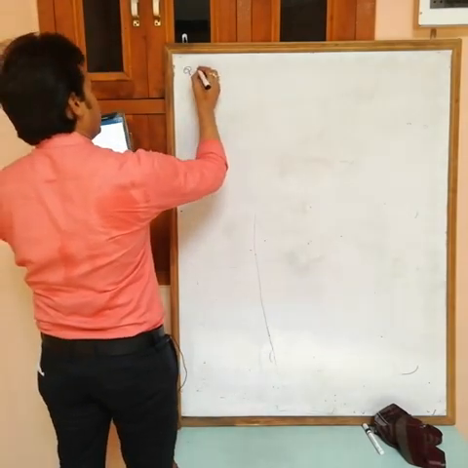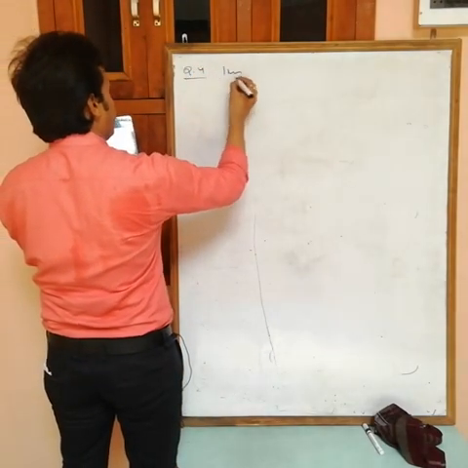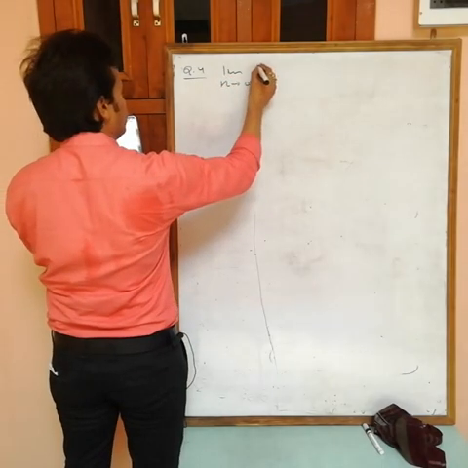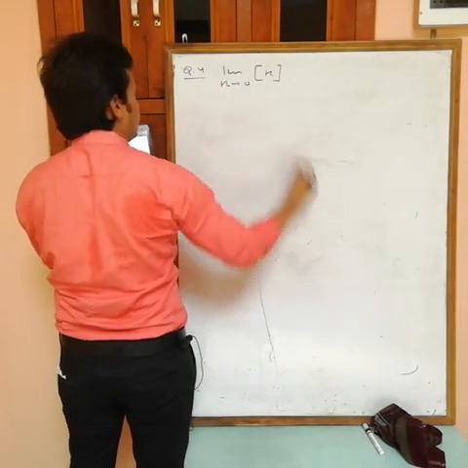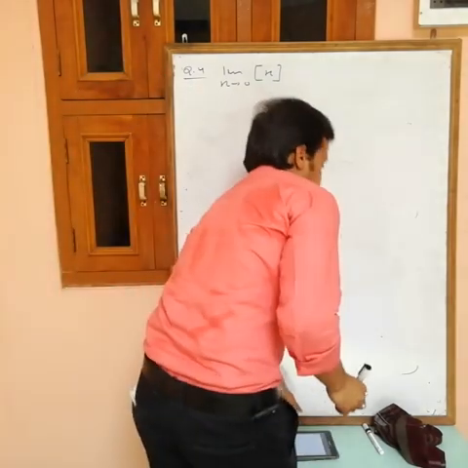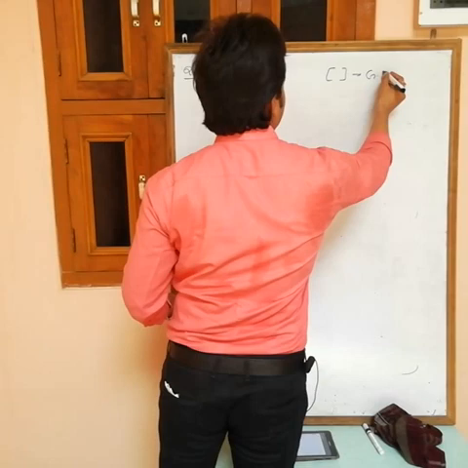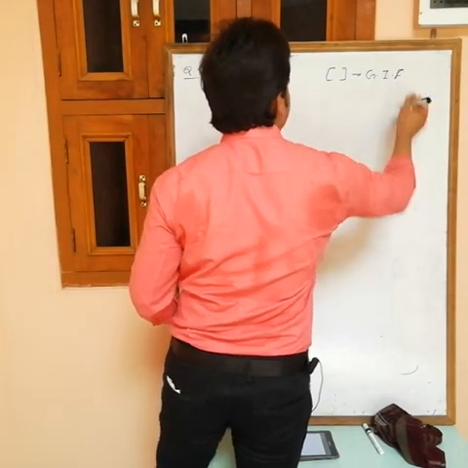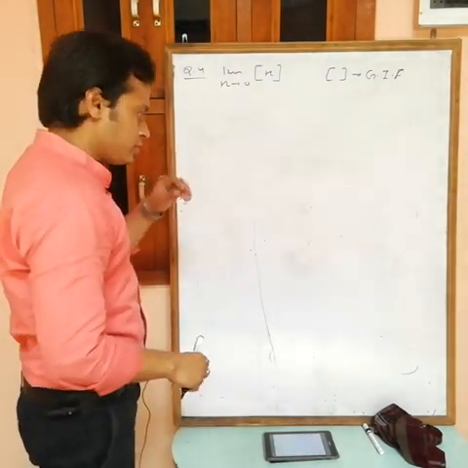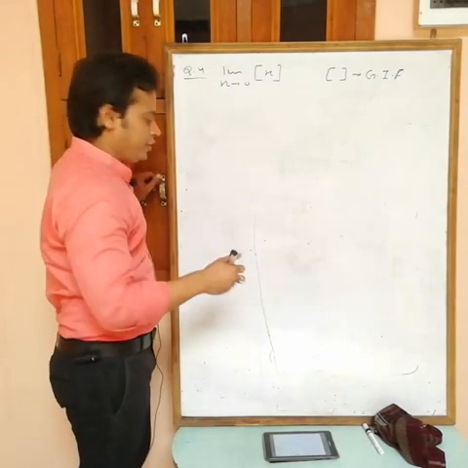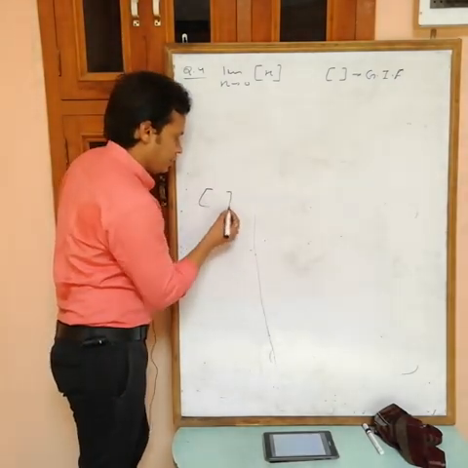Okay, question number four. Find the limit as x tends to 0 of the greatest integer of x. This is the greatest integer function. You all know the greatest integer function. First I am explaining it a little, as it is done in 11th.